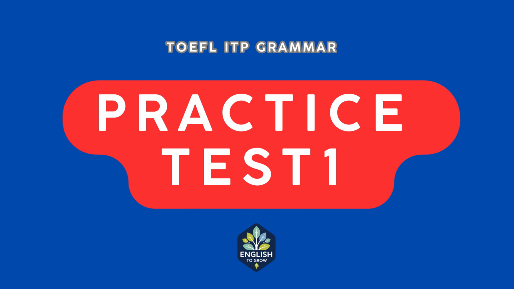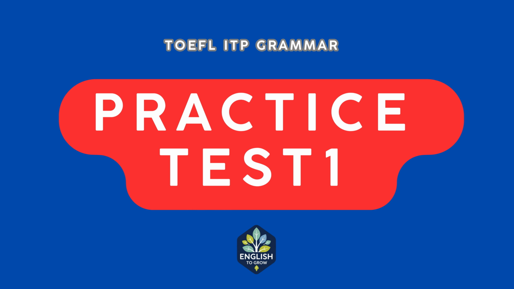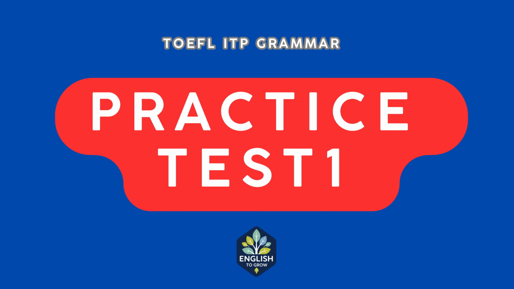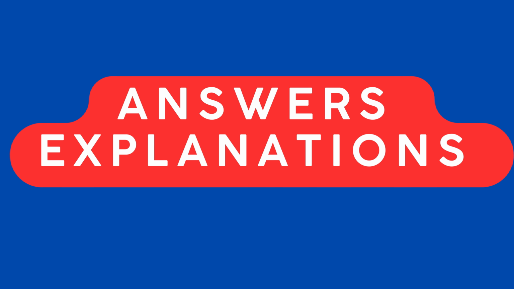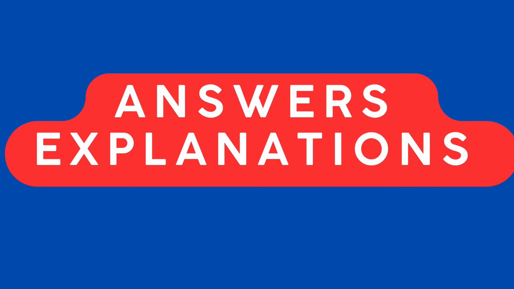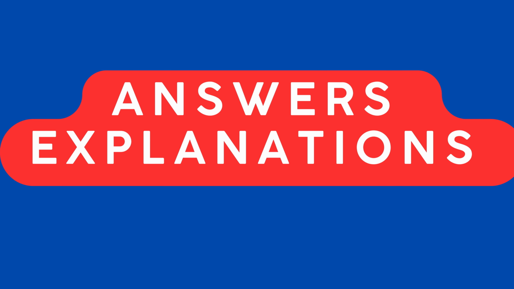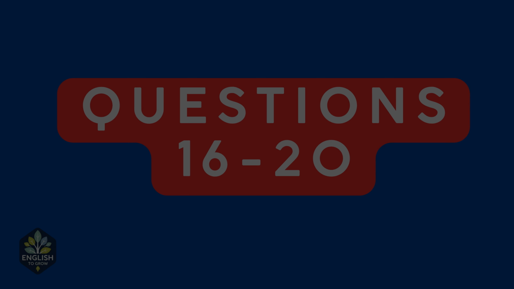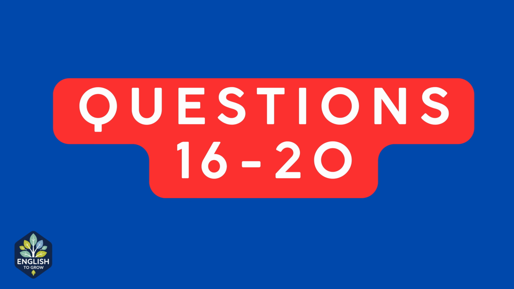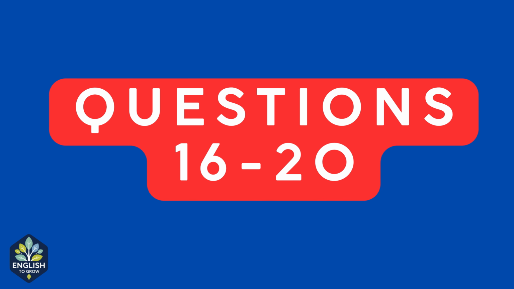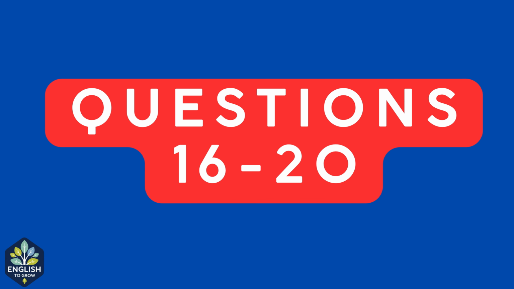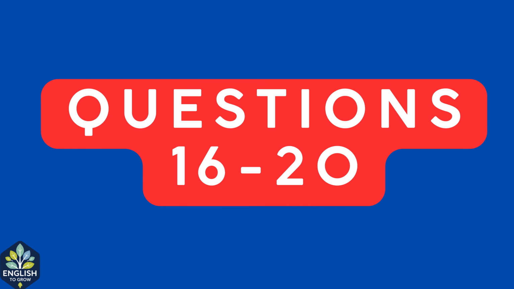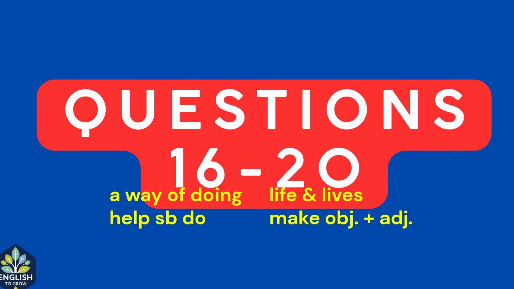In the second video, we explored questions 6 through 15 together. We practiced parallel verbs, infinitive subjects, passive causatives, and even how to use yet in formal and casual ways. You've done beautifully so far. Now, in this third video, we continue our journey. We'll look at questions 16 through 20.